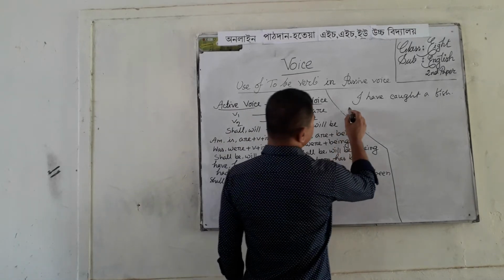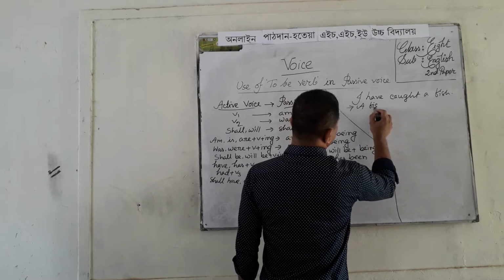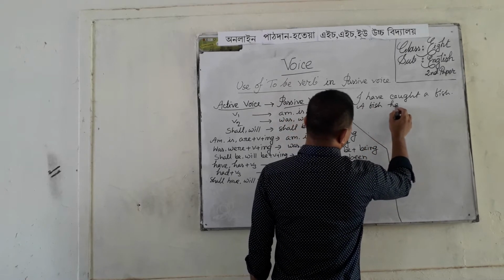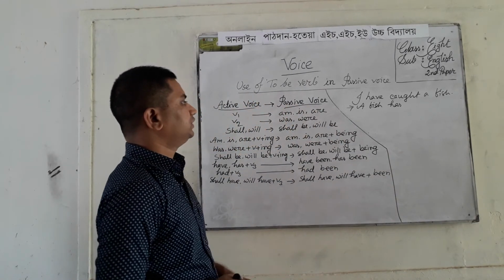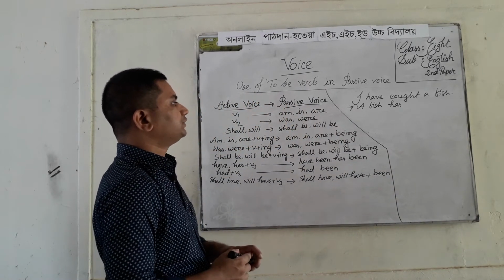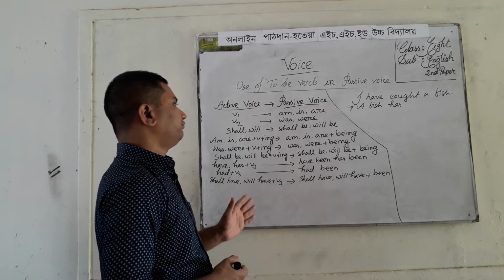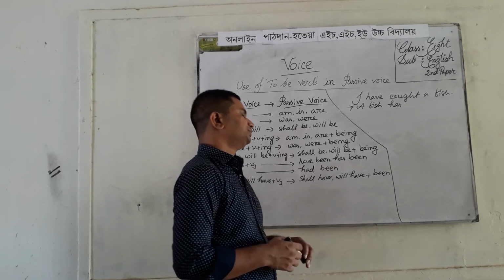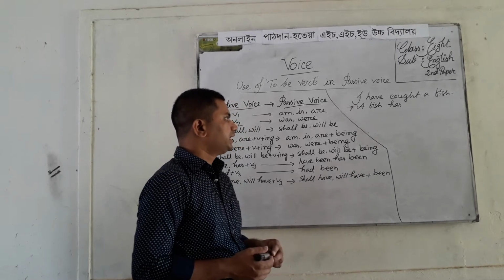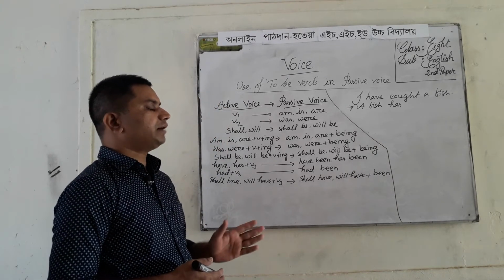Then the sentence will be like that: a fish has been. Here has is used because a fish is the third person and singular number. My dear students, you should keep it in mind that have, has is used in third person and singular number.